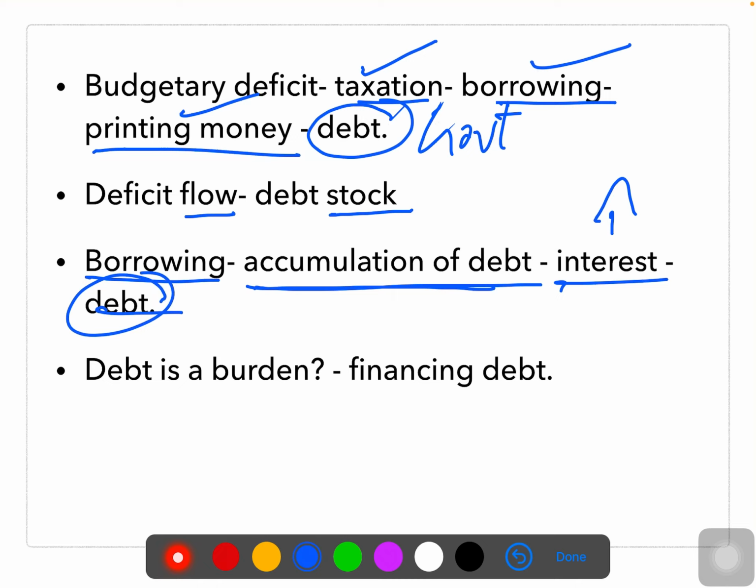On the other side, there are two interlinked aspects of this issue when I talk about debt. One is whether government debt is a burden or not. Can I consider this as a burden? First of all, I can say yes, it is a burden. I have one more question: from where am I going to finance this debt? From where am I going to get the finance for whatever deficit problem I have?